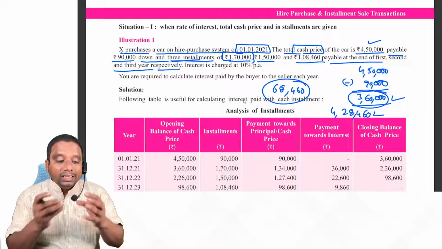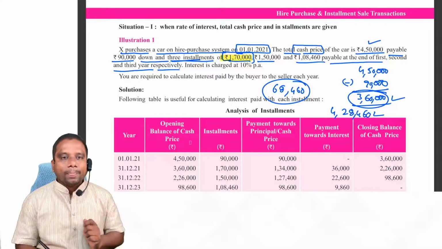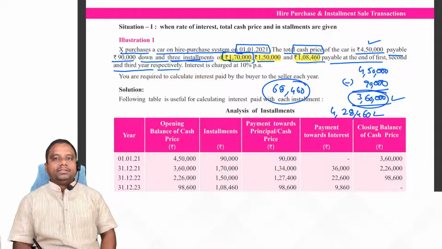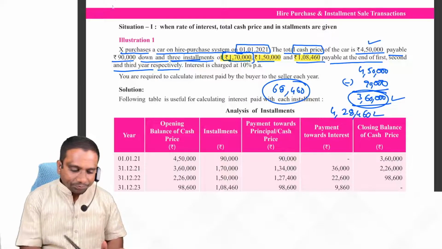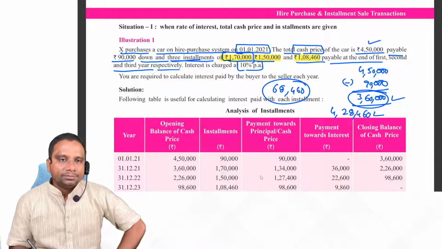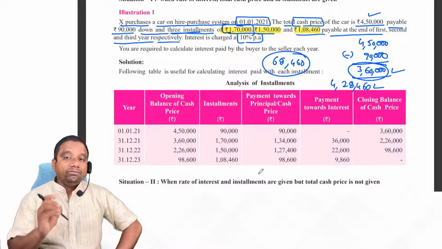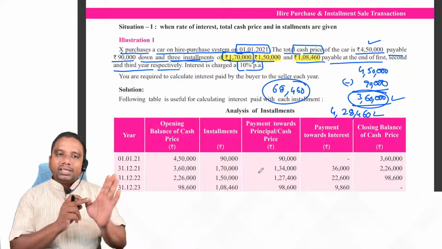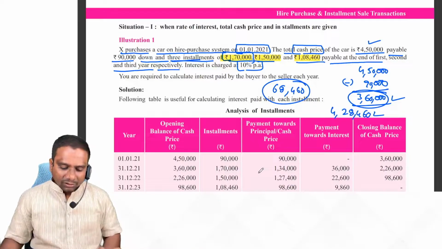But what we need is the interest included in each installment. What is the interest part in 1,70,000? And what is the interest part in 1,50,000? And what is the interest part in 1,08,460? That we need to calculate. For that, we need the rate of interest. Now, observe. The interest rate is 10%. Now, how do we calculate? This is very simple, students. If you get this data, first identify which type of data you are getting. This calculation is applicable only when you get cash price, rate of interest and installment amount also. Then this table is applicable.